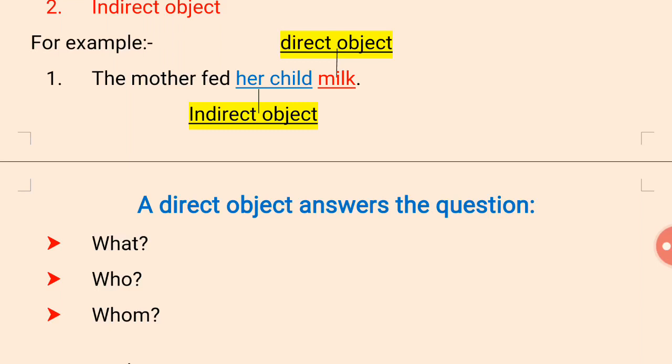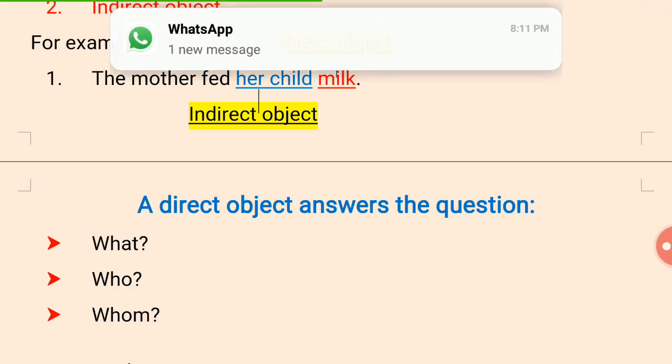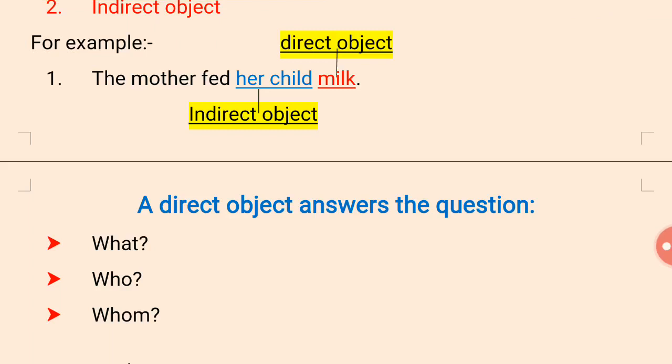Like that also here, after the verb, first of all you have to find out the verb, and after the verb you can ask the sentence. What can you ask the sentence? You can answer the question what, whom, and who. Okay, when you ask questions like this, what has been done, who has been done, for whom it has been done, then it is said to be direct object.